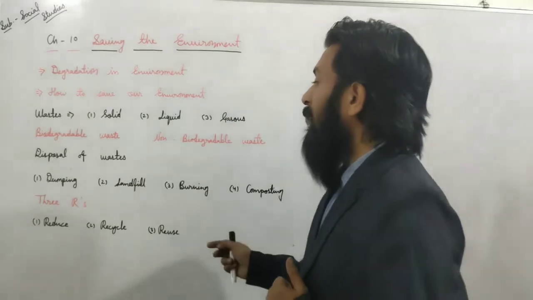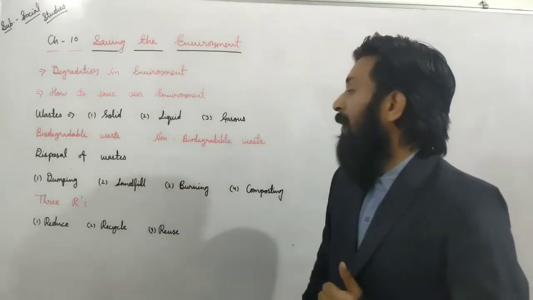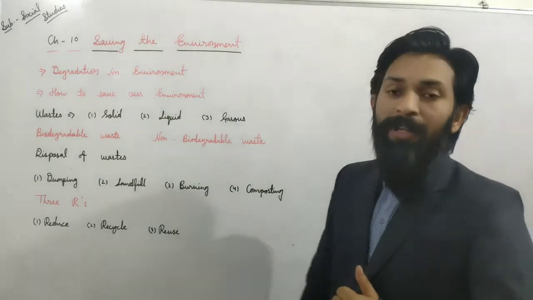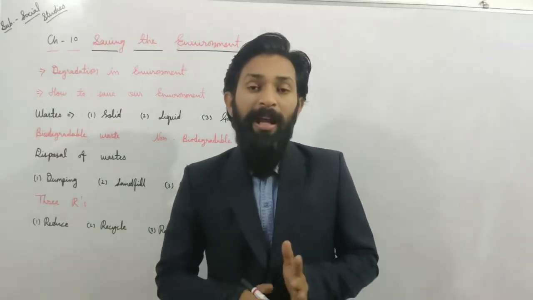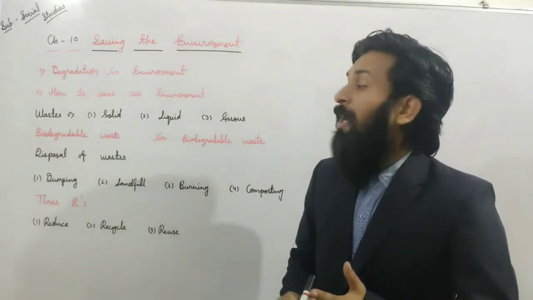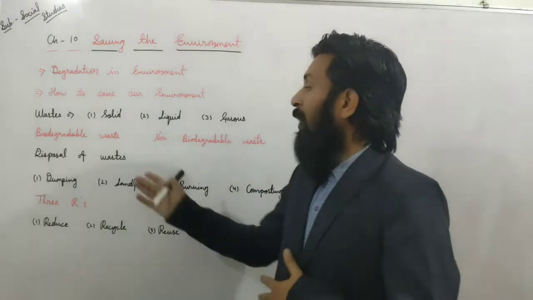And one more classification of waste is given here: biodegradable waste and non-biodegradable waste. If we talk about biodegradable waste, then in this type of waste, natural things are included, like fruit peels and vegetable peels, and that can be decomposed easily and mixed into soil. So it is known as biodegradable waste.